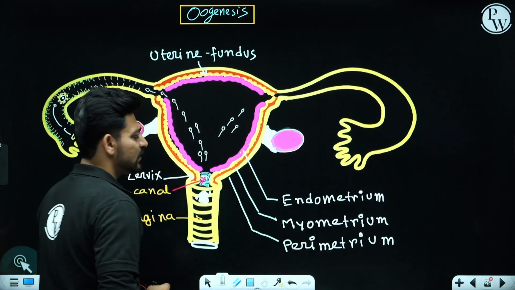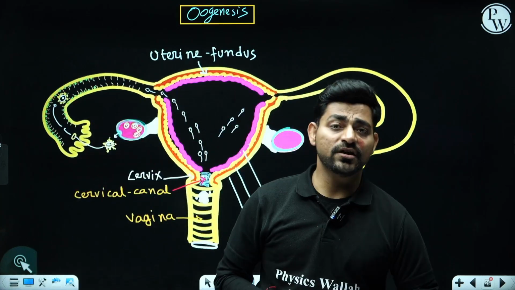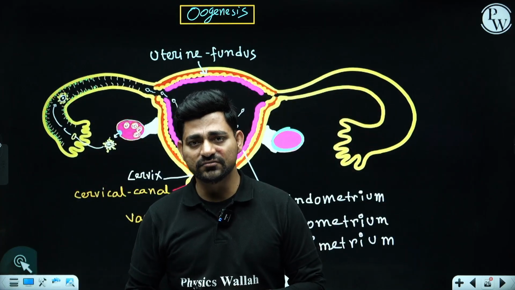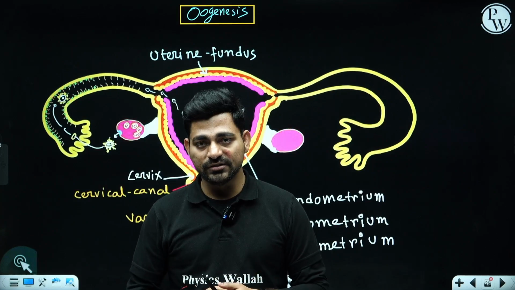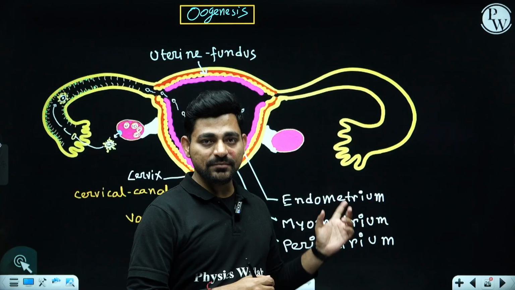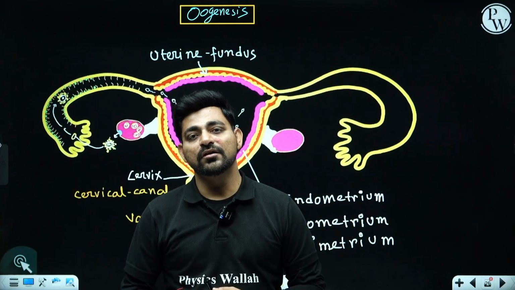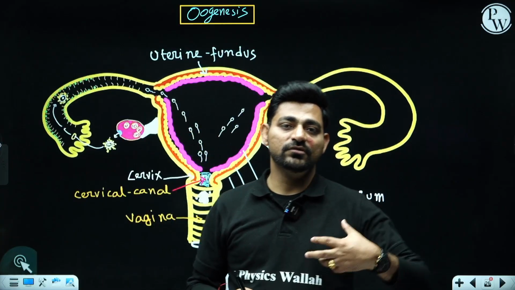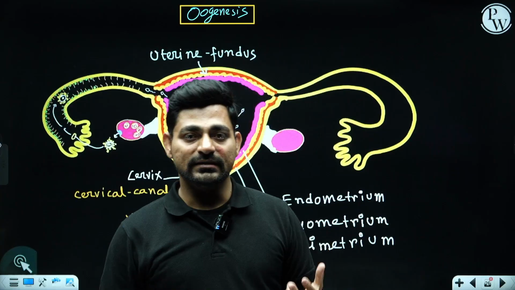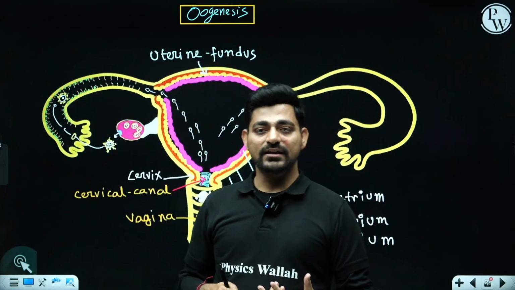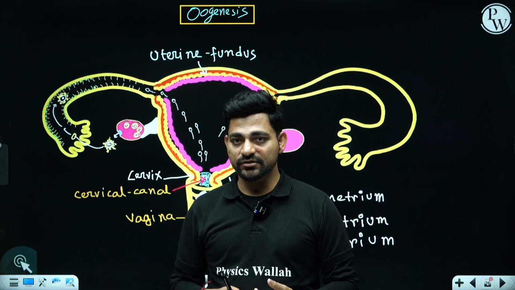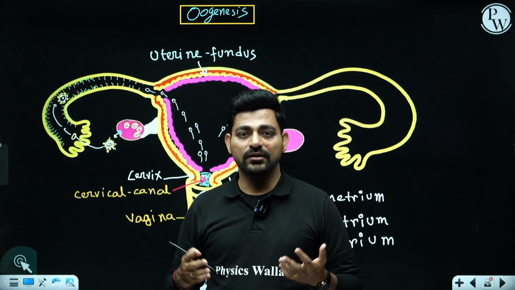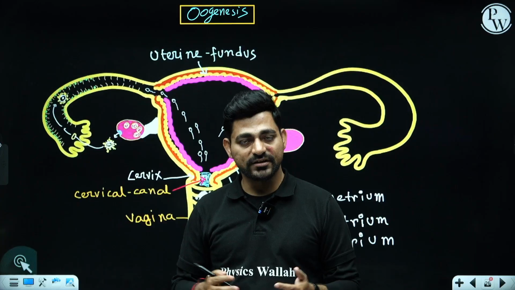organs of the female. Now, what do you mean by primary sex organ or primary reproductive organ? They are responsible for gamete formation. Gametogenesis is happening inside them, and also they are responsible for the production of the sex hormones. If we talk about the testes, they are the primary sex organ of the male, and they are responsible for sperm production and production of the male sex hormones, androgens or testosterone.